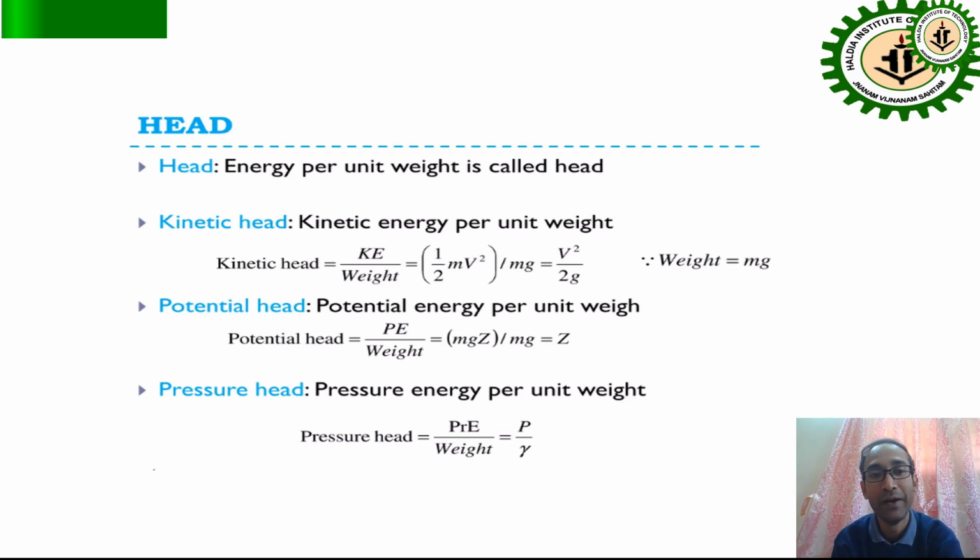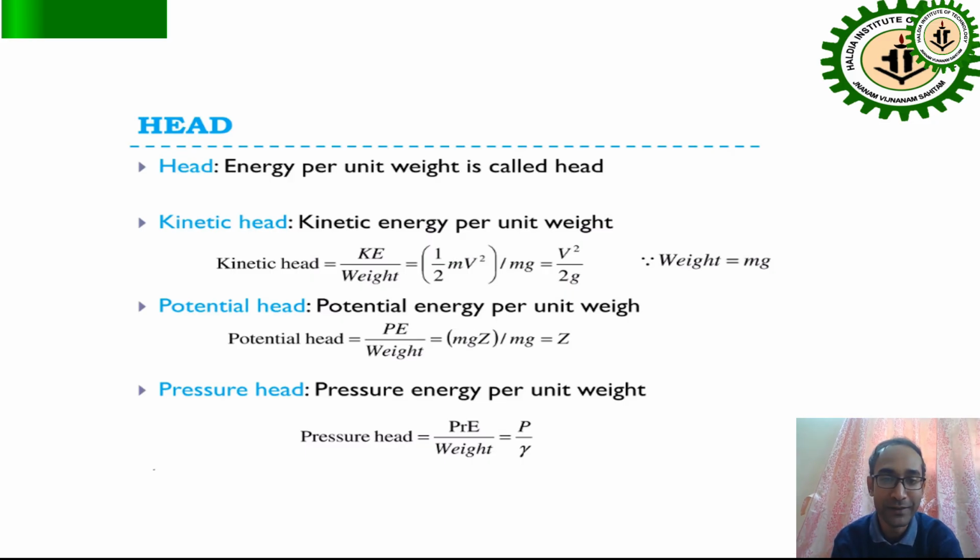So the different heads are important for this module. What are the different heads? Kinetic head, potential head, pressure head, and total head. But you have to know what head is. The energy per unit weight is called head. Kinetic head is kinetic energy per unit weight, KE by weight. That is half m v square by m g, which becomes v square by 2g.